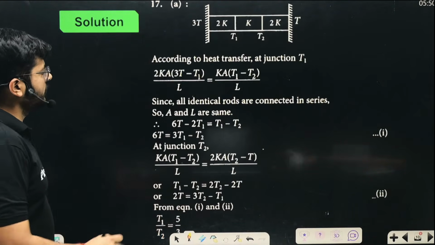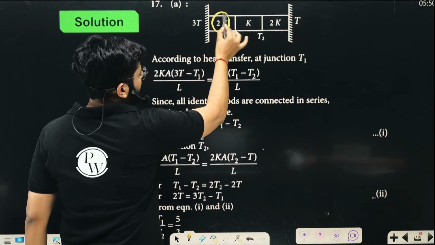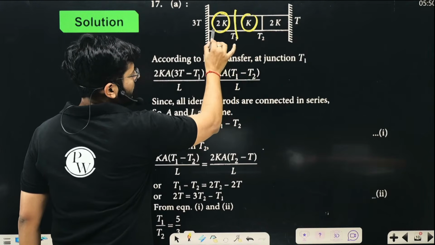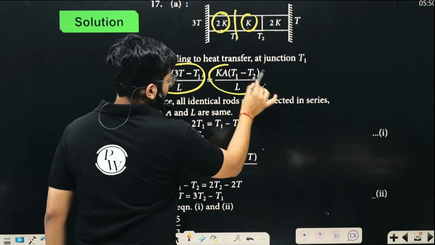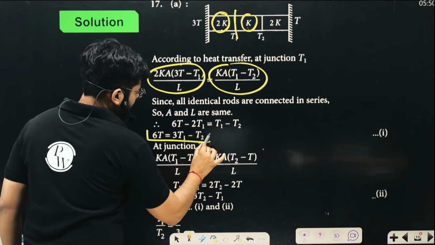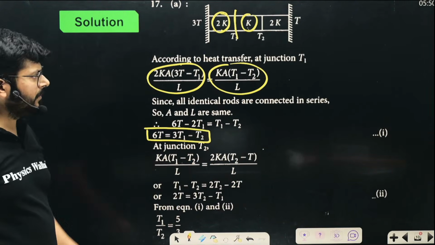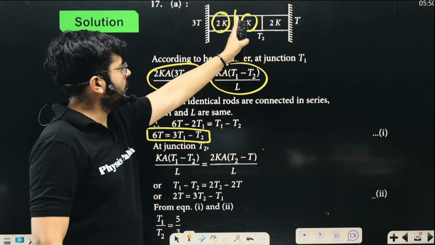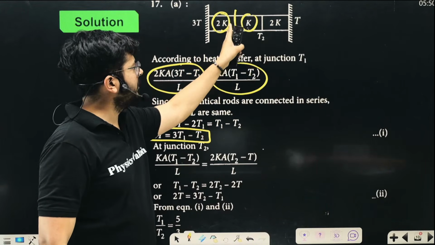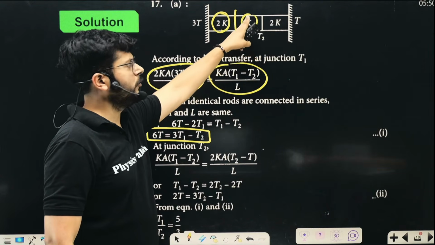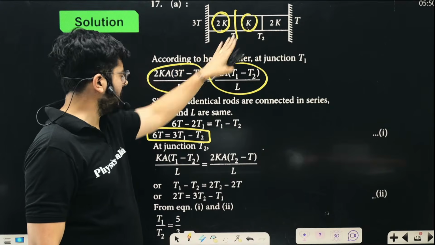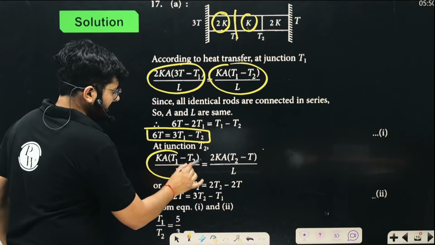So here is the solution. You have applied the same across this junction. When you are equating them, you see that the same stuff you have done and you got one equation between T1 and T2. This is the first step. In the second step, you consider the second and third part. So KA (T1 minus T2) upon L. This is for the first part, which is written here, KA (T1 minus T2) upon L.